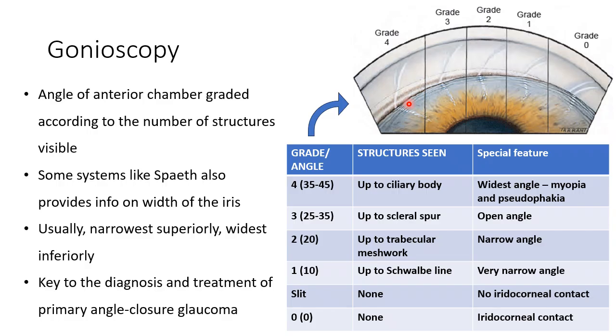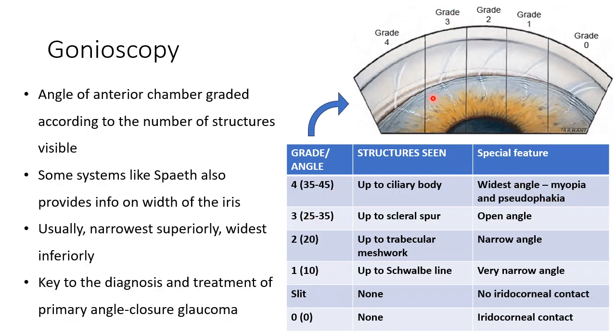Please go back and read gonioscopy separately. Right now I'm only talking about gonioscopy pertaining to angle closure disease. And gonioscopy is going to be very, very important to us in the entire series of lectures on glaucoma. So gonioscopic findings, very important. So this one is a wide open angle or a normal angle, right? So that's ciliary body. Widest angle seen in myopia and pseudophakia.